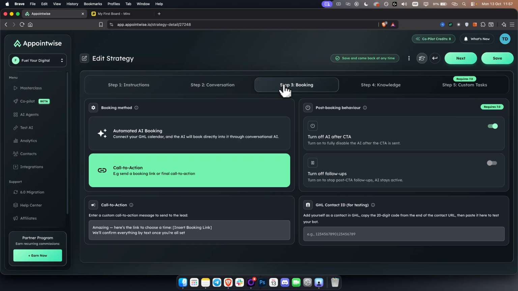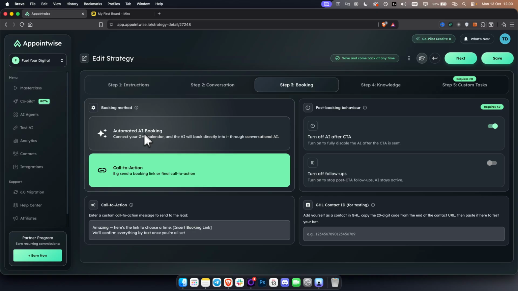So when it comes to booking, it's really important to select the correct link for the booking. For this, you really have two options. So you can either go with a call to action. So you can send a booking link or final call to action, or you can automate your AI booking by connecting it to your Go High Level calendar. Now, why is this a good option here? Because when you connect your Go High Level calendar, you will automatically sync everything with Go High Level, and the AI will book directly on the slot that pretty much is available.